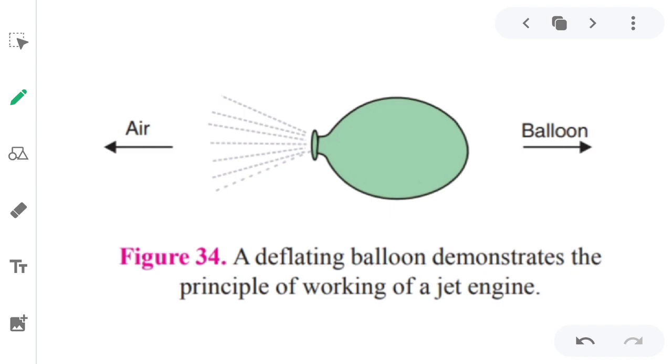So now we'll move further. Let's see the application of Newton's third law. Where do we apply Newton's third law in our general life? Here, before going to that point, I would like to make you understand this example. All of you would have done this: you have inflated a balloon, and after leaving it, you must have seen that the balloon moves further. Okay, as air blows back, the balloon moves forward. How does the balloon move? Because of the reaction force applied by the air, right?